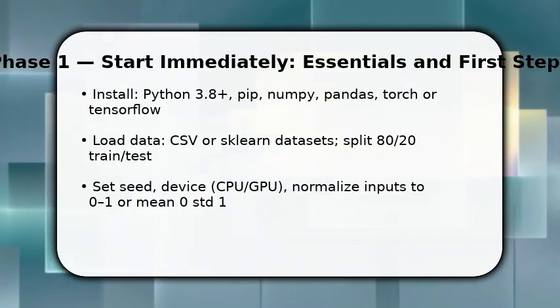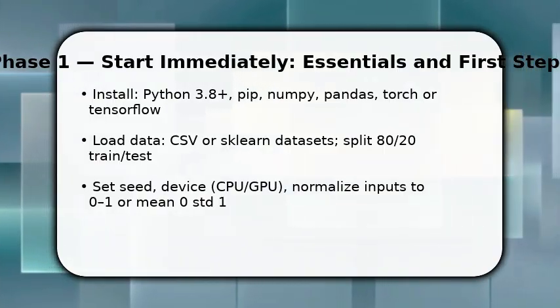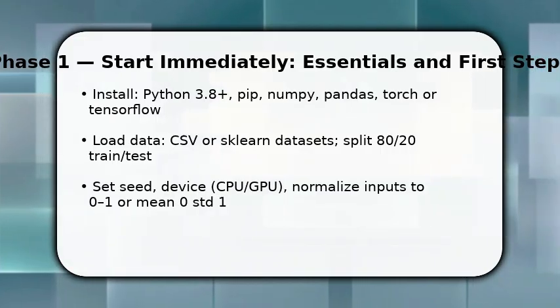Now create dataset and data loader with batch size 32. This gets you ready to define the network architecture.